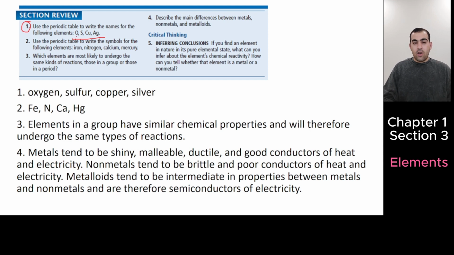The name of O is oxygen, S is sulfur, Cu is copper, Ag is silver. If I give you the name, you must write the symbol: iron, nitrogen is N, calcium is Ca, mercury is Hg, and others. You have answers, you can read them.